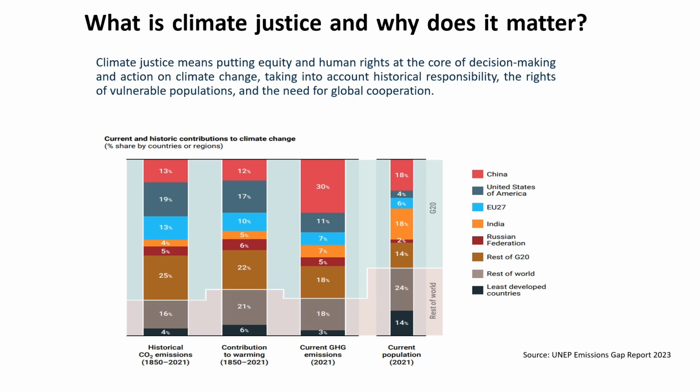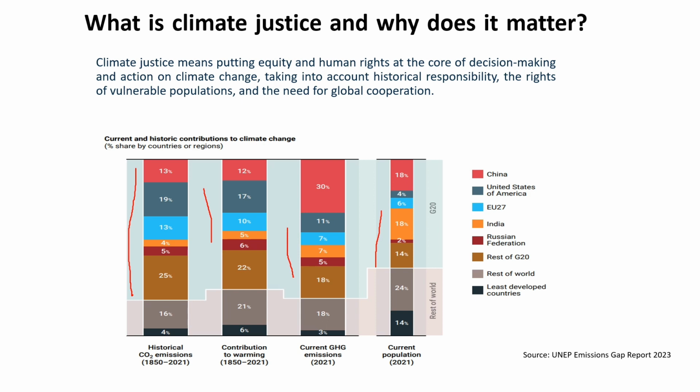If we look at the data which is given on the screen, we can see that on the left-hand most side, this one is the historical carbon dioxide emissions from 1850 till 2021. Then the next bar is about the contribution of these countries to global warming between 1850 to 2021. Then the next bar represents the current greenhouse gas emissions as of 2021, and the last bar is about their current population.